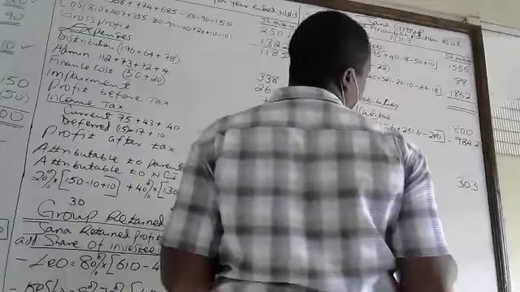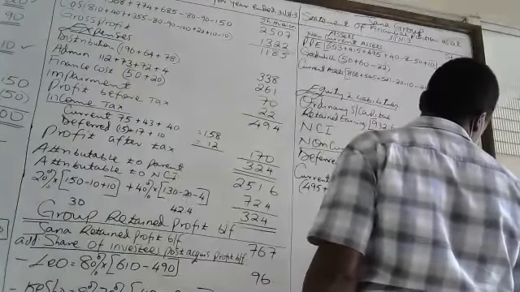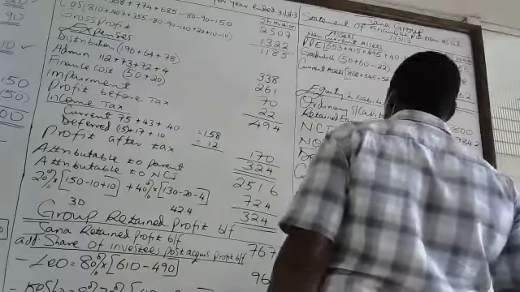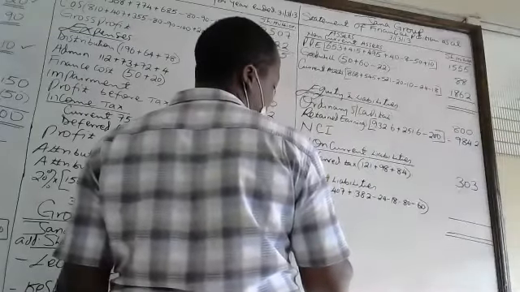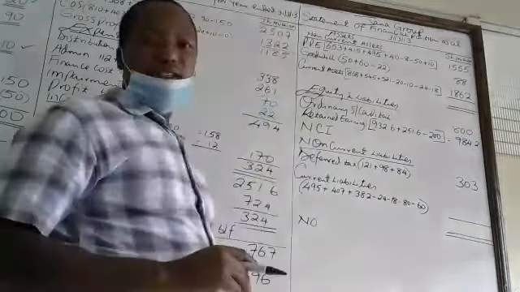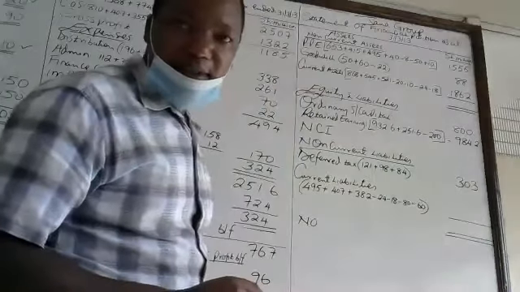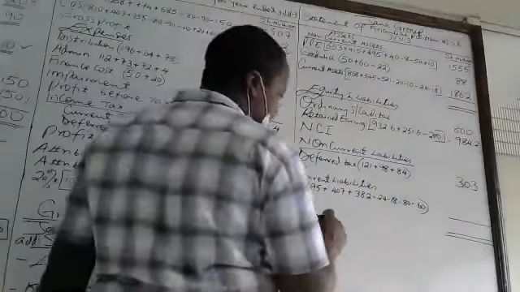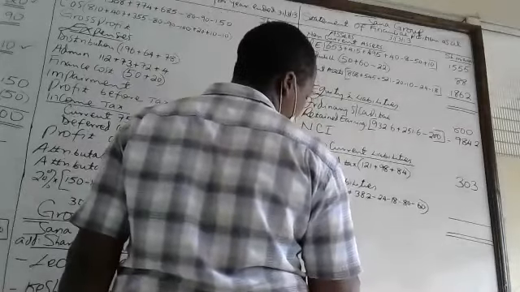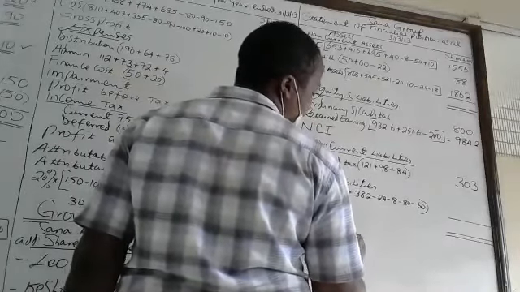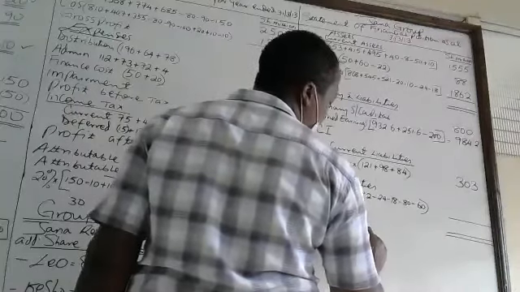So the only item we do not have is our non-controlling interest. Non-controlling interest. And our non-controlling interest will equal to what? We can still compute it here.